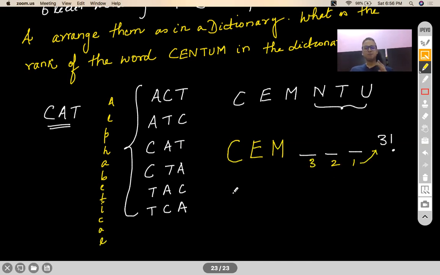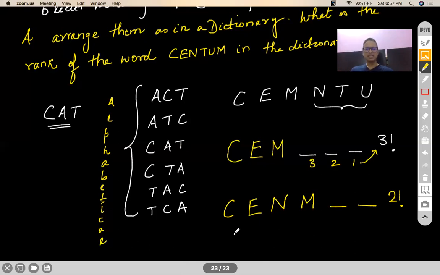Okay. Now, let's say I use the word CEM, all the words are taken care of. Now next in line comes CEN. When CEN comes, the very first word that will begin with CEN will have CENM. Correct? Now these 2 alphabets in the last 2 positions can be interchanged among themselves, and that can happen in 2 factorial ways. So whatever words are formed by the starting 4 alphabets C, E, N, M, they will definitely be above centum in that dictionary.